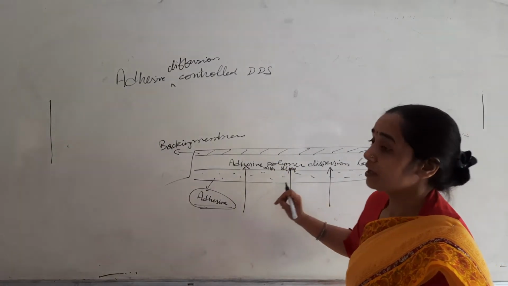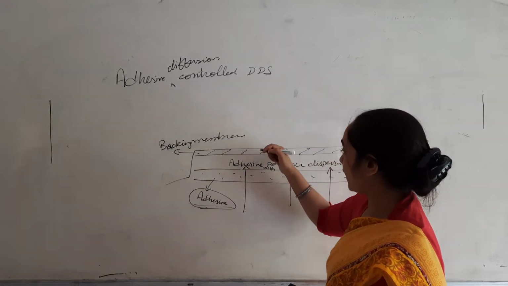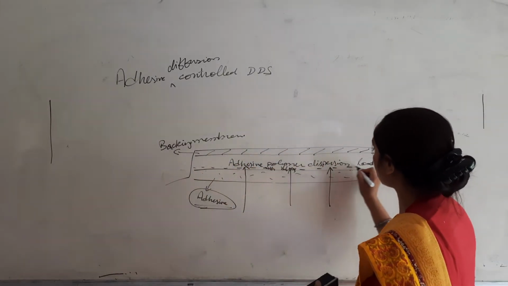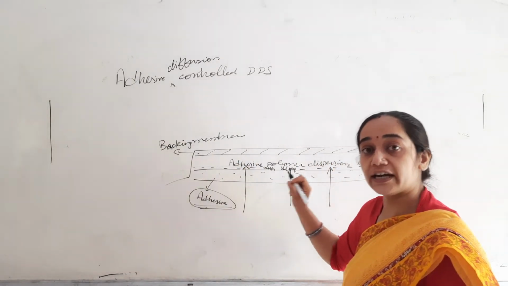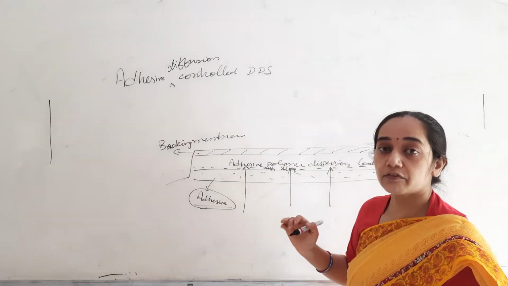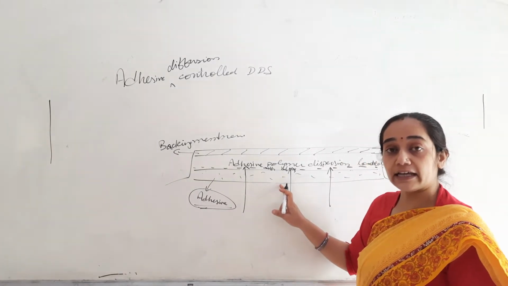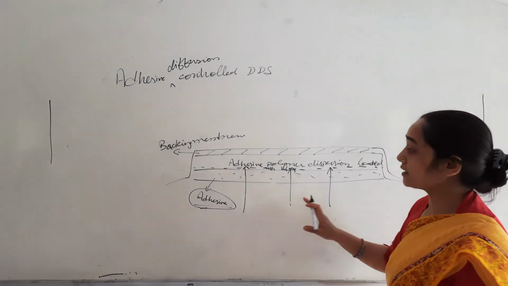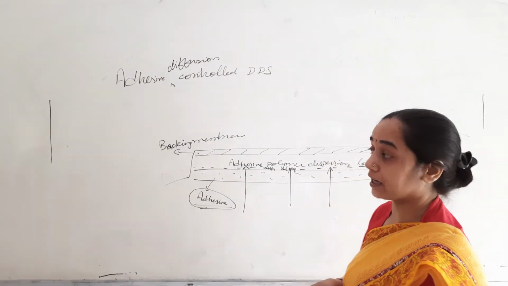Means the moisture from the surrounding will be entering from the adhesive layer to the adhesive polymeric dispersion, and then a solution will be formed at the boundary layer where the saturated aqueous layer will be formed, and that saturated aqueous layer will constitute the 100% gradient across which the drug will be diffusing, first of all into the adhesive layer, and from that adhesive layer it will be diffusing over the surface of the skin. So for few drugs like nitroglycerin, adhesive diffusion control drug delivery systems are also available in the market.